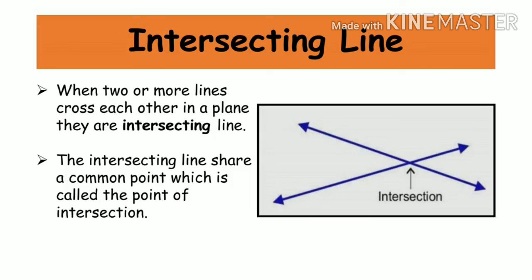Okay, so students, what are intersecting lines then? Just now I said that the lines will intersect at one point. Two or more lines that intersect, meaning they cross each other in a plane, are called intersecting lines. The intersecting lines share a common point. Can you see both blue lines? When both these blue lines cross each other, they meet at a single point, no? This point is called the point of intersection, students. I hope I made this clear. Parallel lines will never intersect. Okay, these are intersecting lines, or you can also call them non-parallel lines.